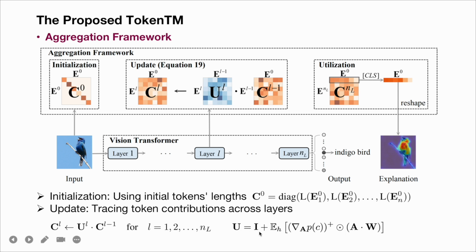By applying the aggregation rule iteratively throughout the model, we obtain C with superscript n_L. The first row of this matrix represents the effects of the initial input tokens on the CLS token in the final layer, so we can extract this row and project it into the image space to visualize the explanation results.